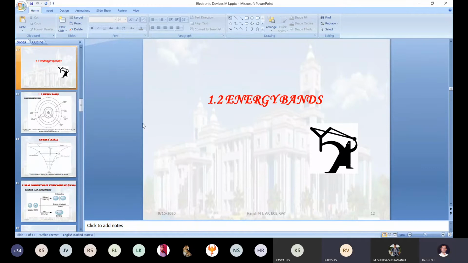Okay. So in the last class, we were at the last stage of the energy band topic discussion. Before concluding this topic with the energy bands diagram, can anyone summarize what we discussed in the last class related to energy bands? Anyone?